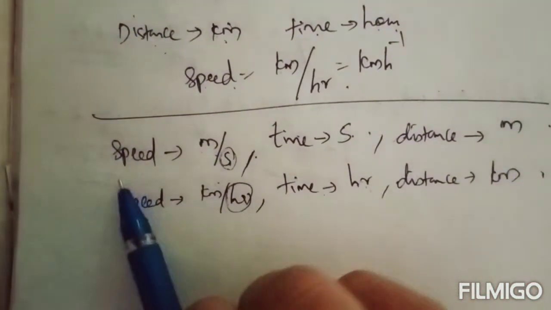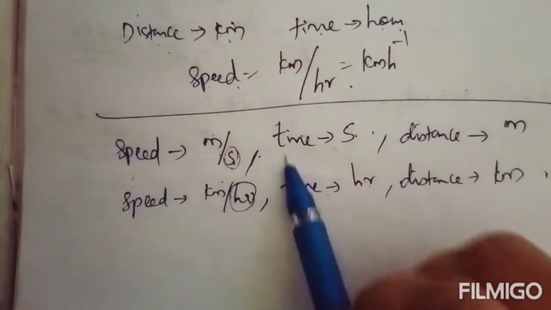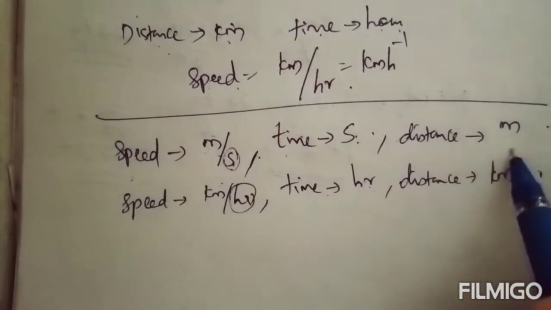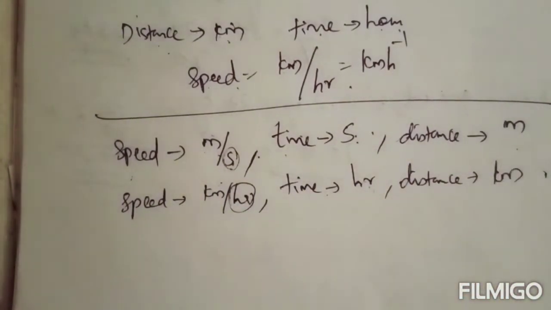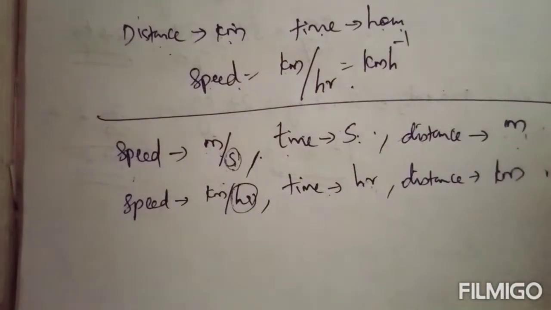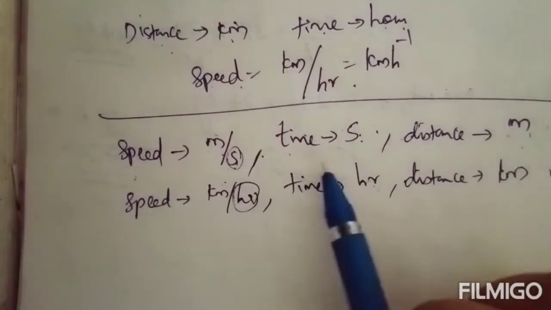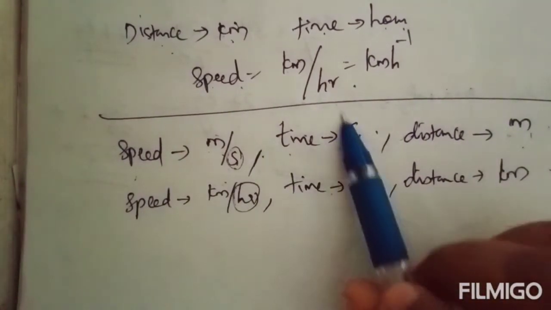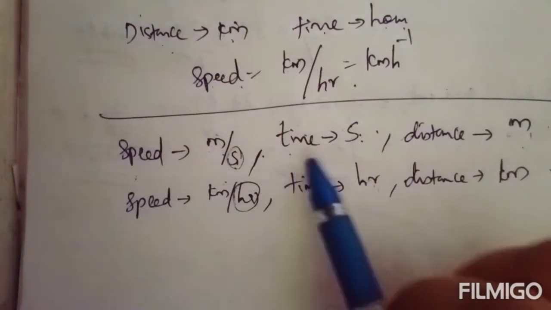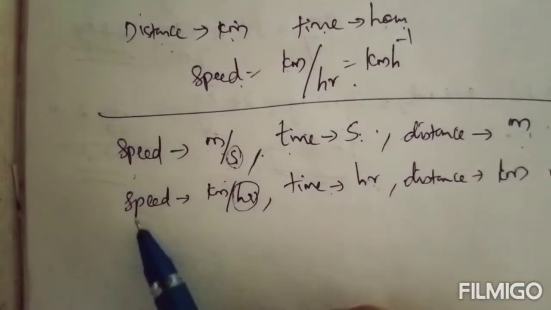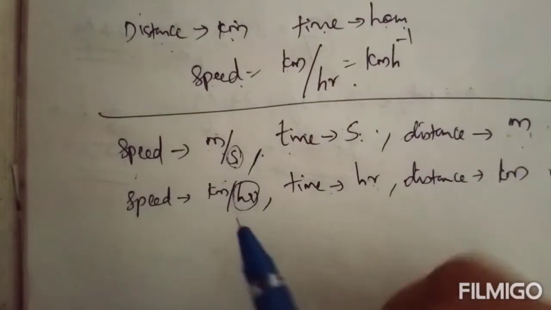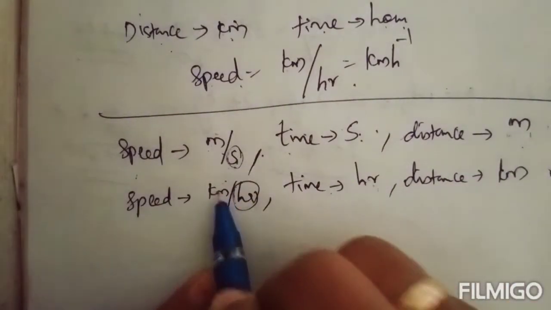When speed is in the unit meter per second, time must be in seconds and distance must be in meters. If any other unit is given, you have to convert that to second and meter. If distance is given in kilometer or like that, you have to convert that to meter. If time is given in hour or minute, you have to convert that to second. Now, if the unit of speed is kilometer per hour, distance should be in kilometer and time should be in hour.